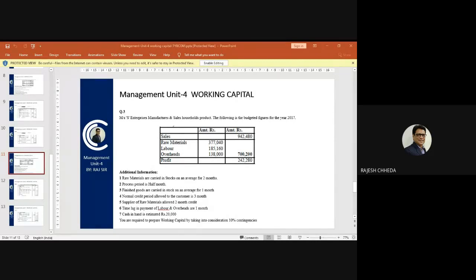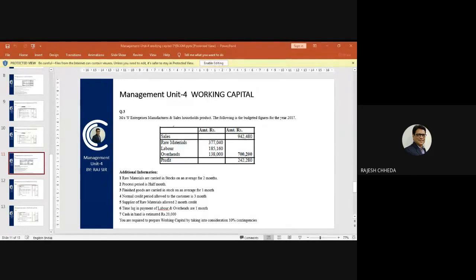Normal credit period allowed to the customers is 3 months. So credit period is 3 months, which is information to be used for calculating estimation of debtors. Suppliers of raw materials allowed 2 months credit. Now this information is for calculating creditors. So creditors are getting 2 months credit, and we will be calculating based on this information.